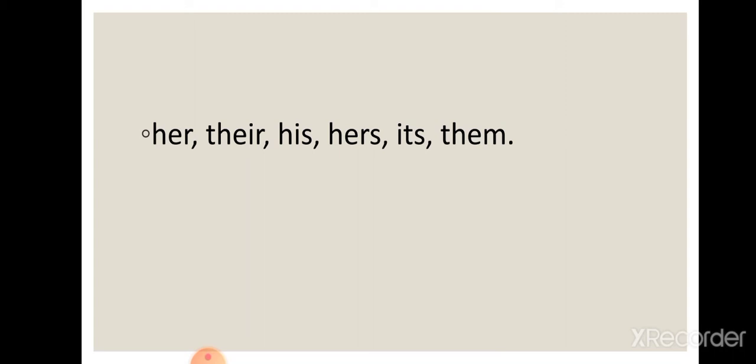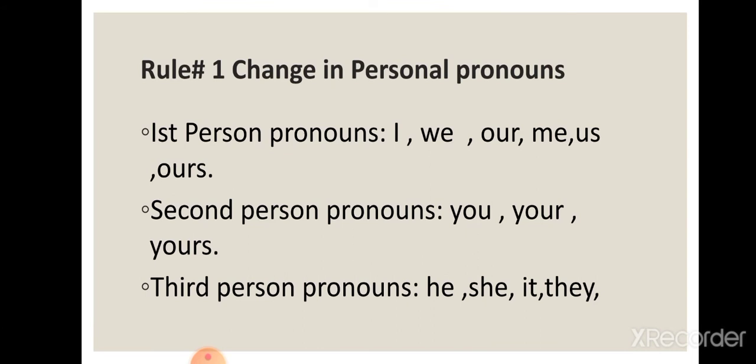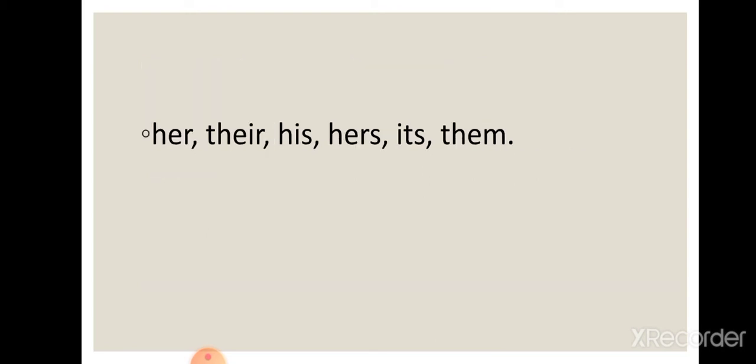Here, an important thing to share is that I, we, our is the subjective form of the personal pronoun, while me and us is the objective form of the personal pronoun. You, your, and yours can be used in subjective form and also in objective form. He, she, it is the subjective form of the third person pronoun. Her, their, his, her, its, and them is the objective form of the personal pronoun.